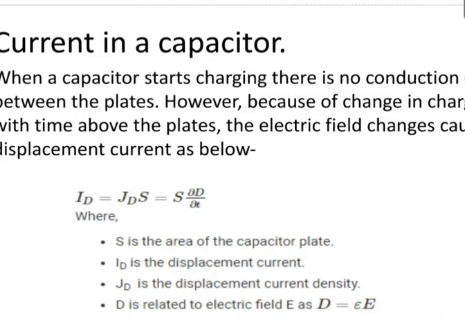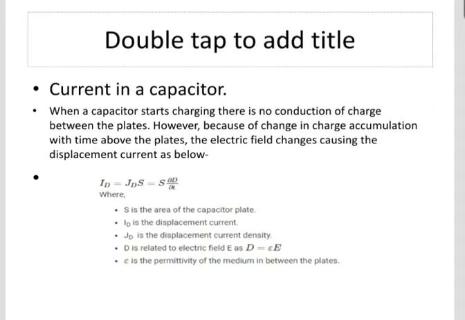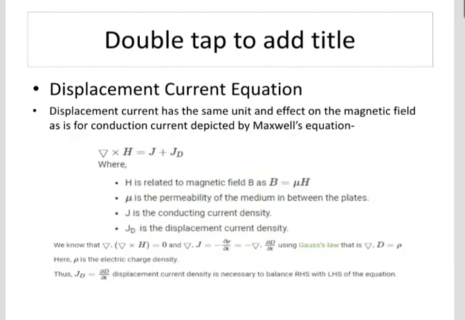D is related to the electric field E, so D is equal to epsilon E, and epsilon is the permittivity of the medium in between the plates. So that is the displacement current equation. The displacement current has the same unit and the same effect on the magnetic field as the conduction current, as depicted by Maxwell's equation. So, del cross H is equal to J plus JD, where H is the magnetic field intensity given by B equal to mu H, where mu is the permeability of the medium in between the plates, J is the conduction current density, and JD is the displacement current density.